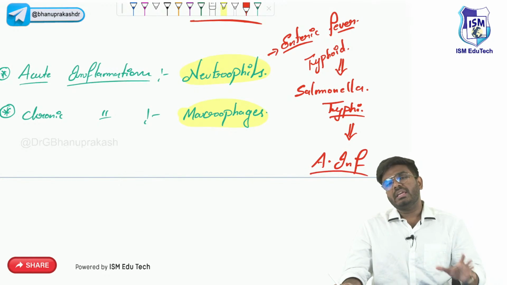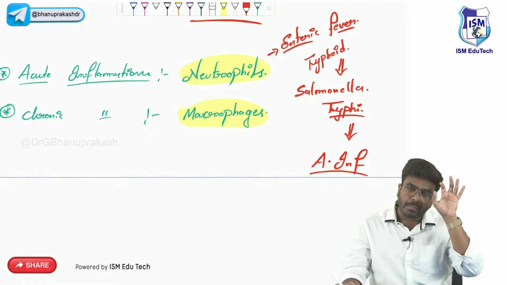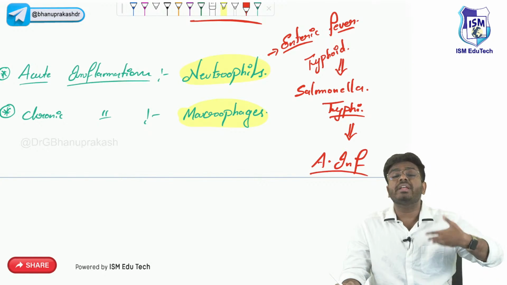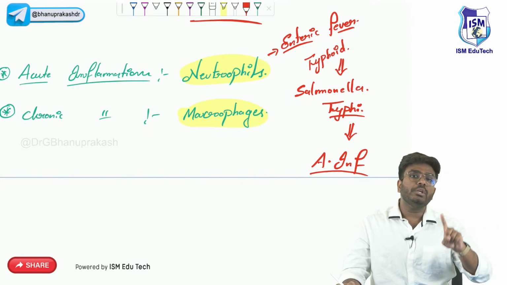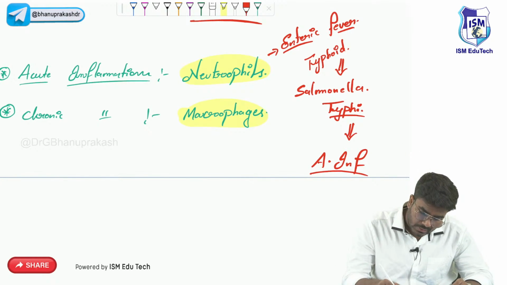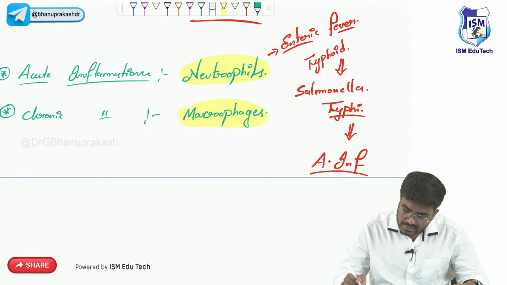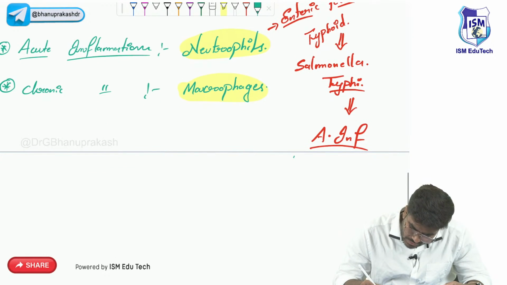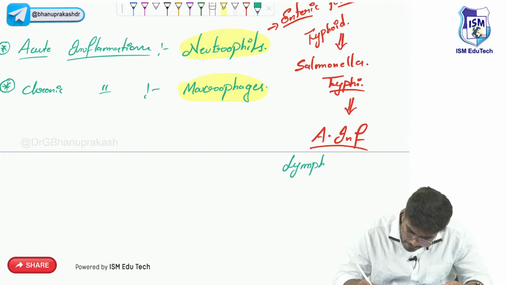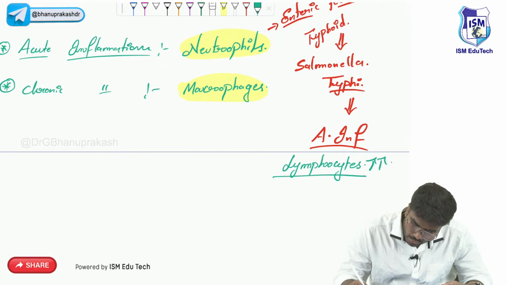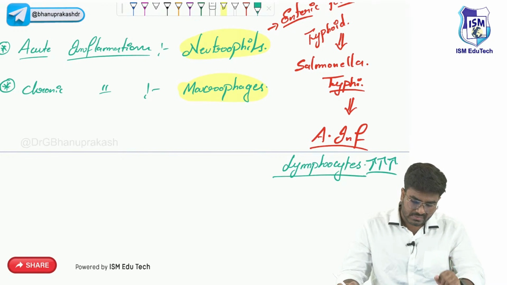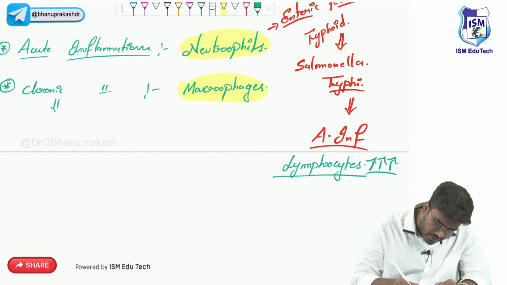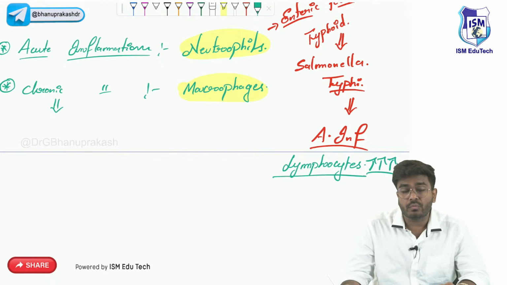Now, my question to you: if it is acute inflammation, definitely the major cell that should increase in your body should be neutrophils. But in this condition, this is an exception. In this condition, it's the lymphocytes. Lymphocytes are going to increase predominantly. There will be lymphocytosis, not neutrophils. This is one important exception. Usually in chronic infections, who should dominate? The macrophages should dominate.